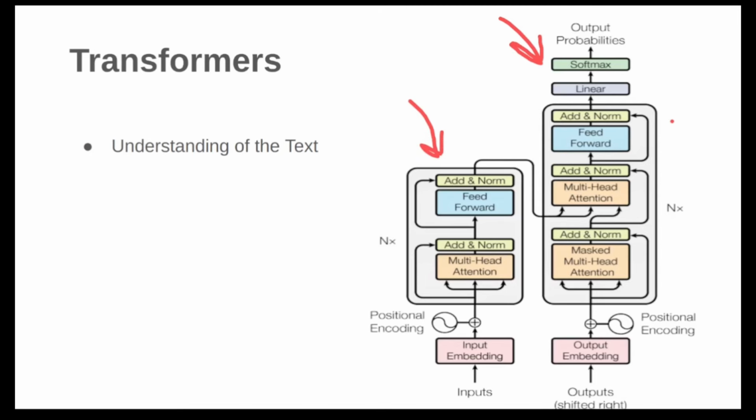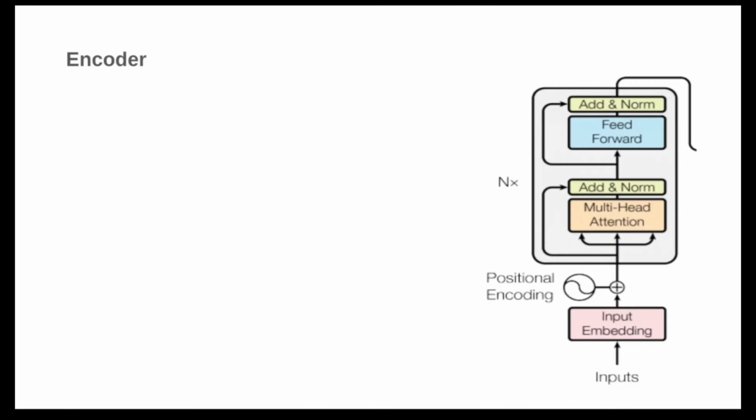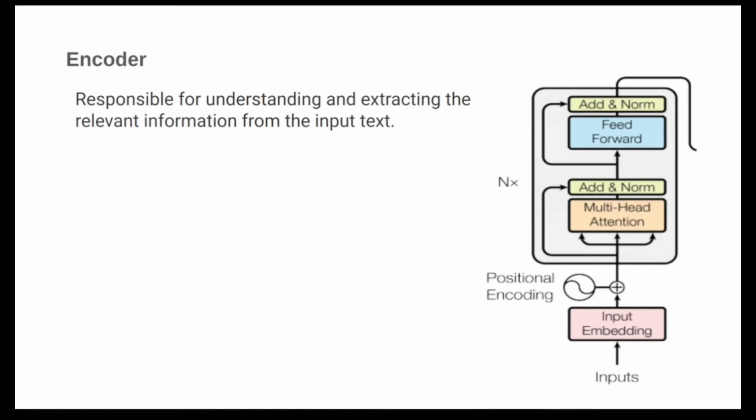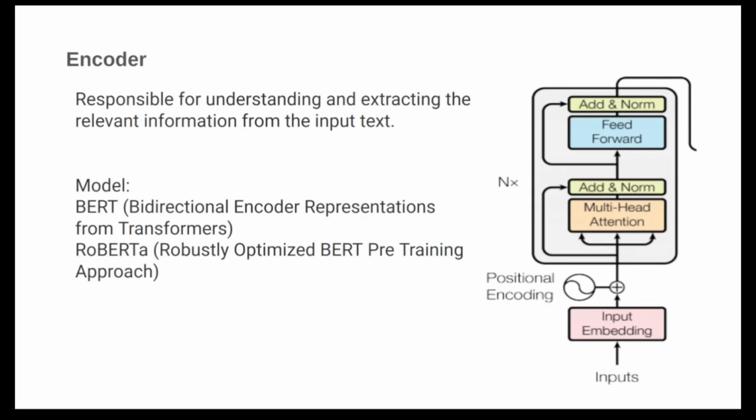So first let's talk about the encoder part. You have seen this structure, right? This architecture is an encoder. It's a part of the transformer architecture. The encoder is responsible for understanding and extracting relevant information. They have a very good understanding of text. That's their specialty. Models like BERT and RoBERTa are encoder-based models. They are used for tasks that require a deep understanding of text, such as sentiment analysis and text summarization. Now you have a basic understanding of what encoders do.